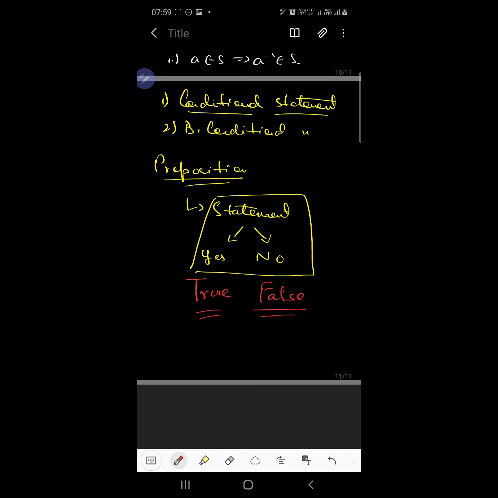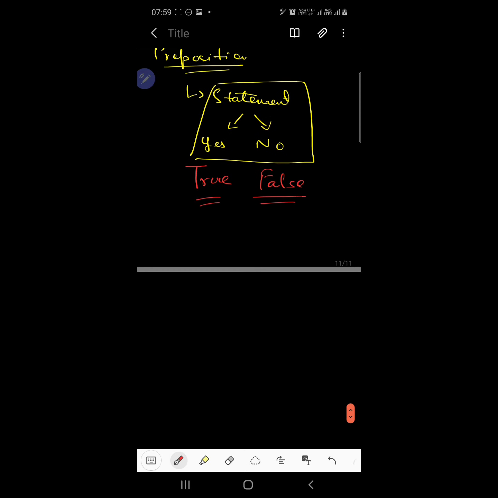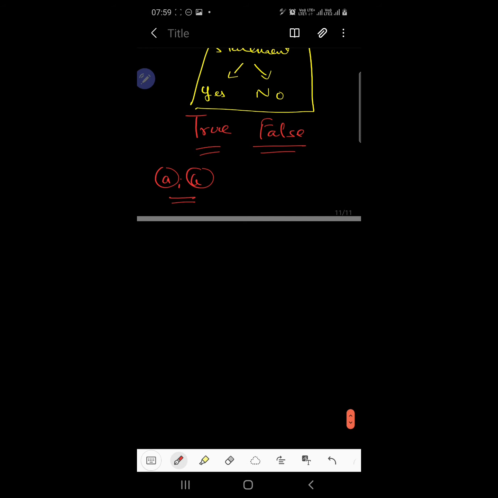For example, if I say today is raining, what will be the reply of a person to whom this statement is said? He will either say true or say no, today is not raining. Understood? These sorts of statements are called propositions, which have their answer in terms of true or false. And suppose we have two of these statements, A, B. We have two of these propositional statements, and we try to connect these statements.